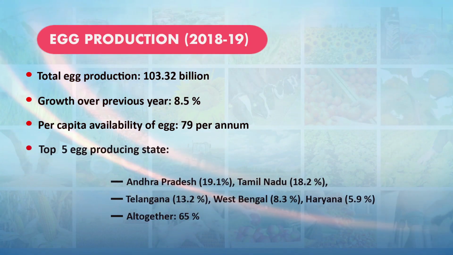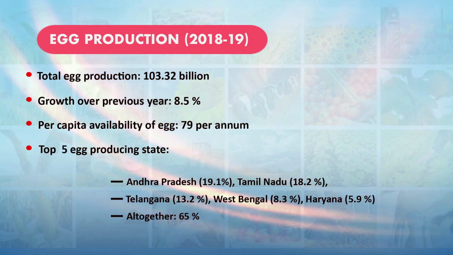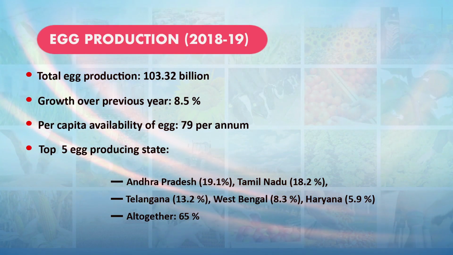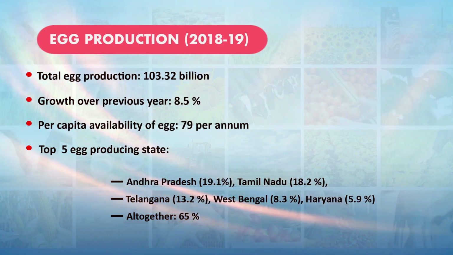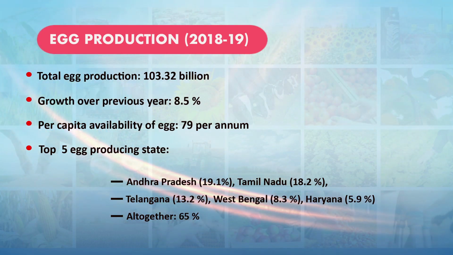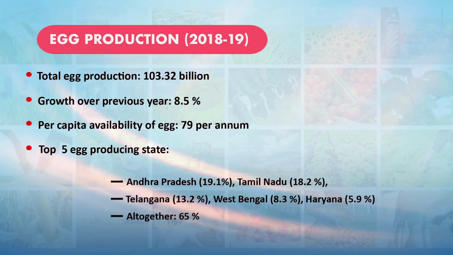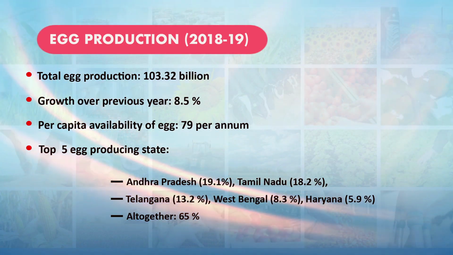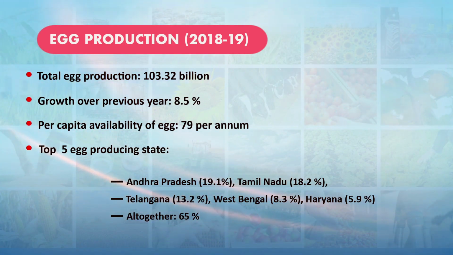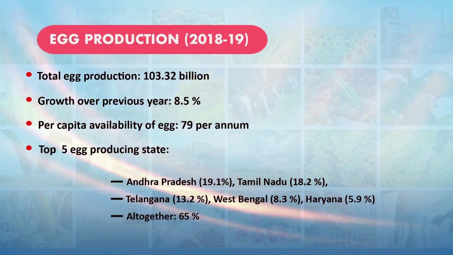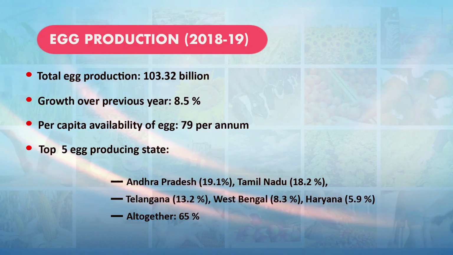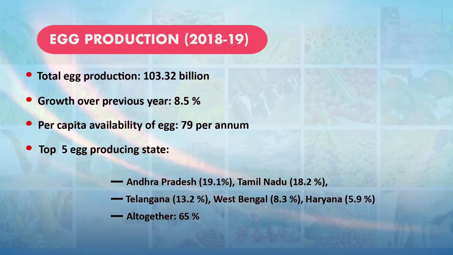The top 5 producing states in India are Andhra Pradesh, contributing 19%, Tamil Nadu, contributing 18%, Telangana, contributing 13%, West Bengal, contributing 8%, and Haryana, contributing 6%. Altogether these 5 states contribute 65% of the total egg production in the country.